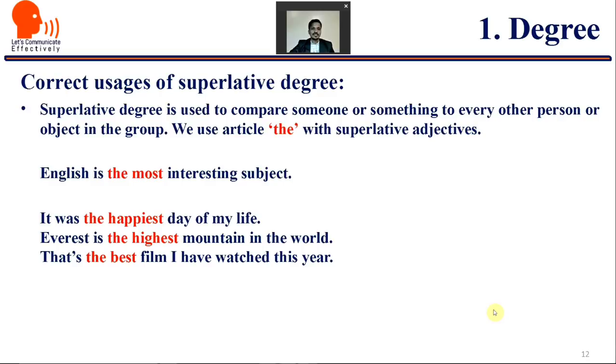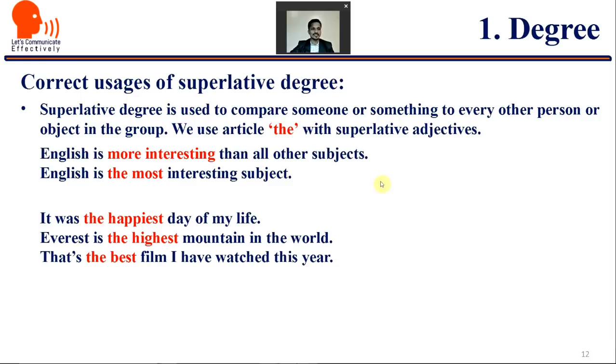Then superlative degree is used to compare someone or something to every other person or object in the group. Right? We saw the comparative degree. Now let us see the superlative degree. So it is used for what? To compare someone or something to every other person or object in that particular group, and we use the article "the" with superlative degrees. Like, English is the most interesting subject. Is it correct? English is the most interesting subject.